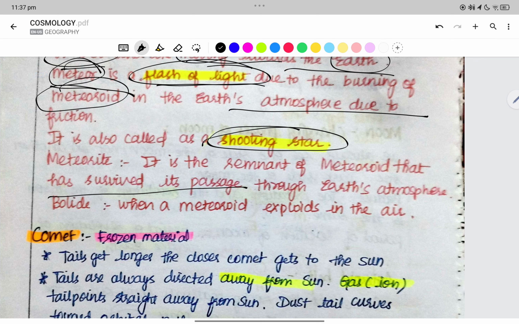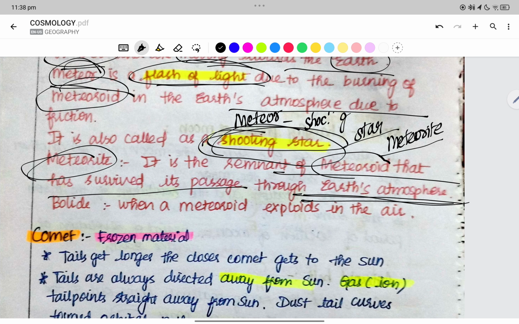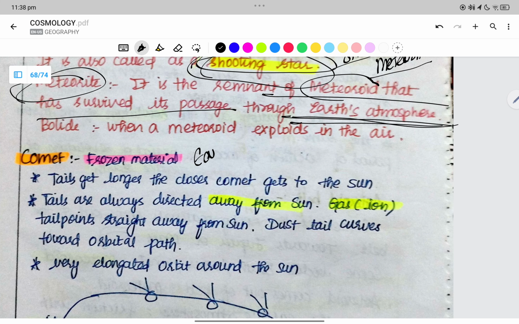When it catches fire, it is called a meteor, a shooting star. Now it has passed through the Earth's atmosphere. It has passed the Earth's atmosphere. It is called a meteorite.